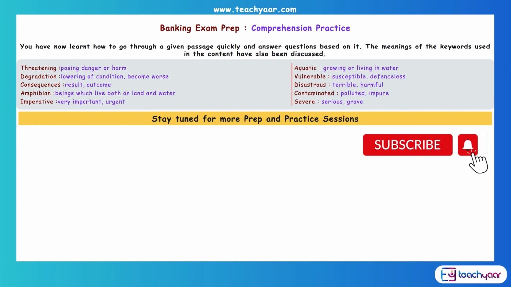Okay. So, we have gone through a passage. We have learned how to go through it quickly, how to answer questions based on it, and the meanings of some of the words which have been given in the content have been discussed. Some have been put out here for you: threatening, degradation, consequences, amphibian, imperative, aquatic, vulnerable, disastrous, contaminated, severe. So you can learn these words, the meanings of these words, so that will improve your vocabulary.